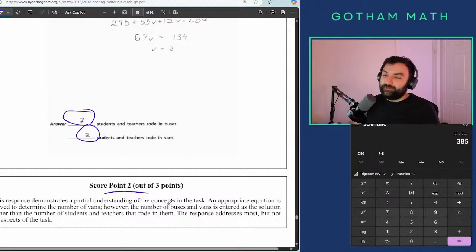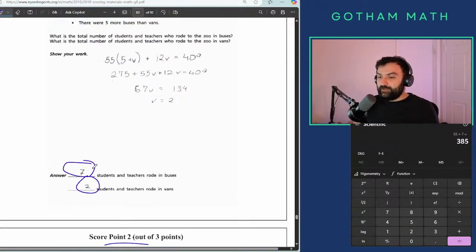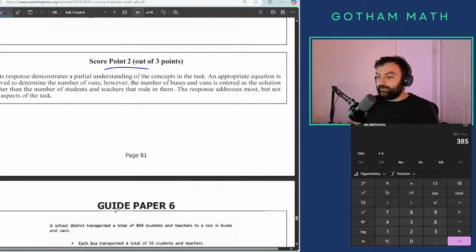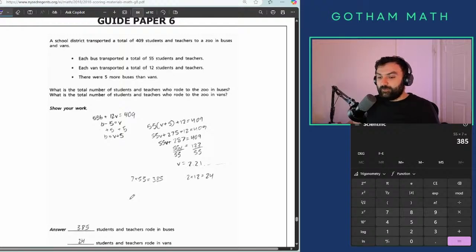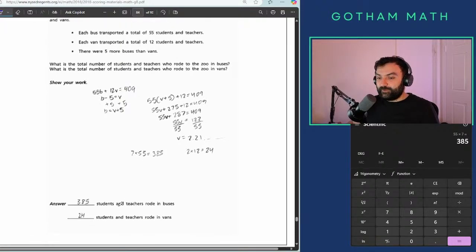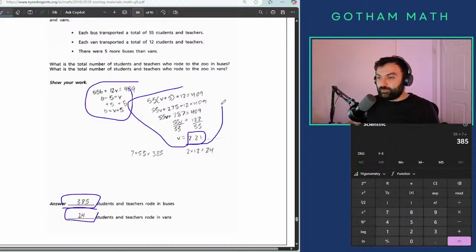2. Okay, 2 is 2. Correct amount of buses, correct amount of vans. What is that? Correct answers, right? So that's already good. Somehow got the system right, solved it, did not get the calculations right because it's not 2.21.